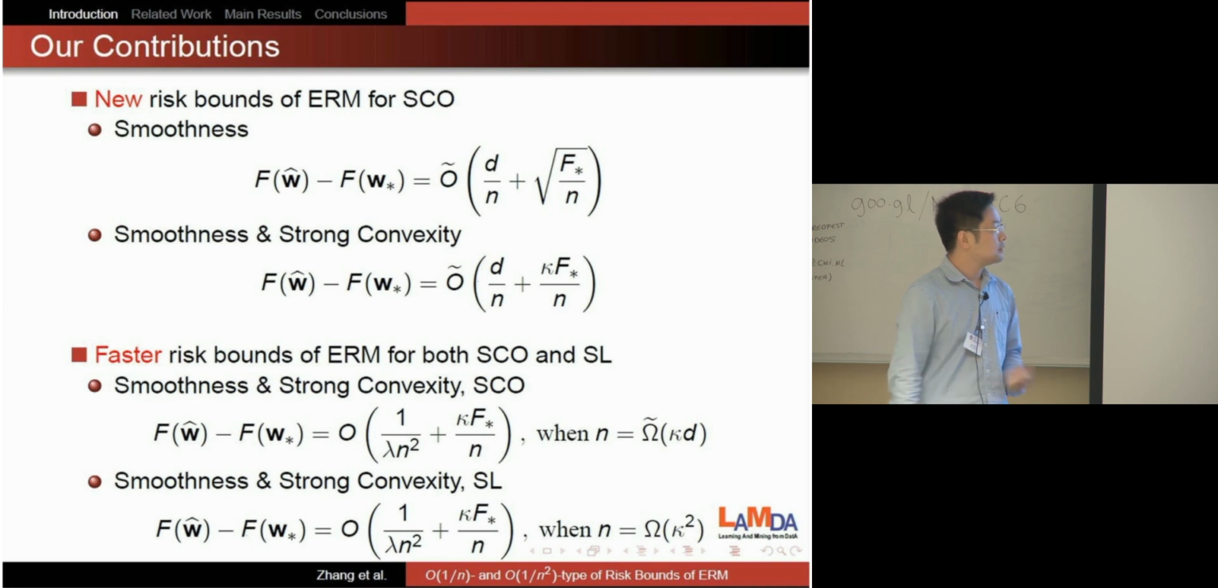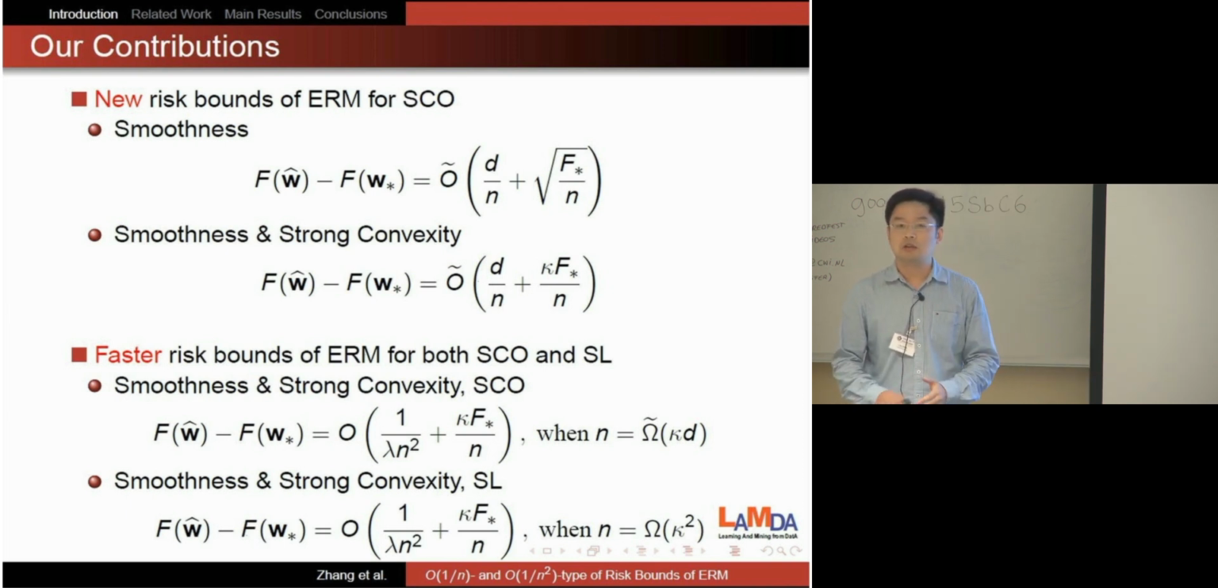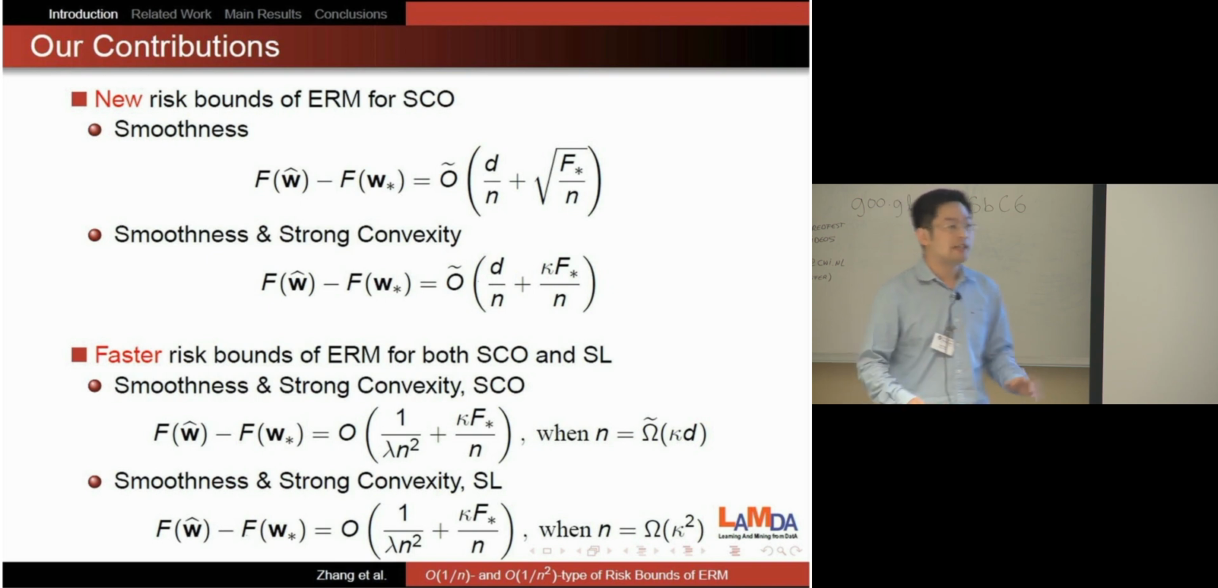So this is the first result showing that the excess risk bound can go beyond 1 over n. In the previous study, even when F star is 0, the upper bound is still 1 over n.